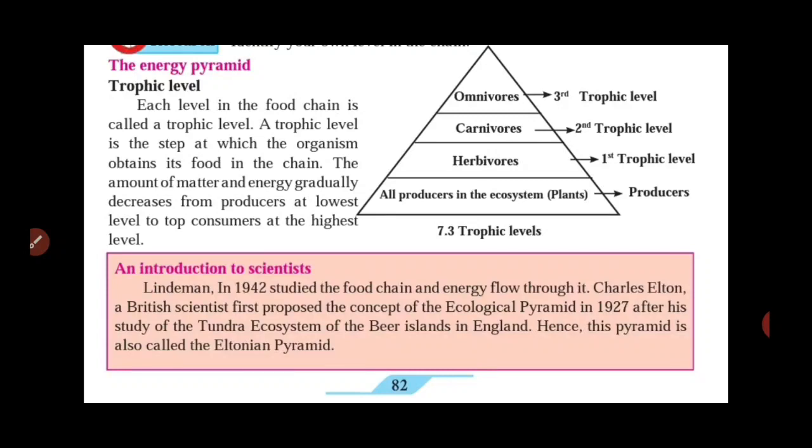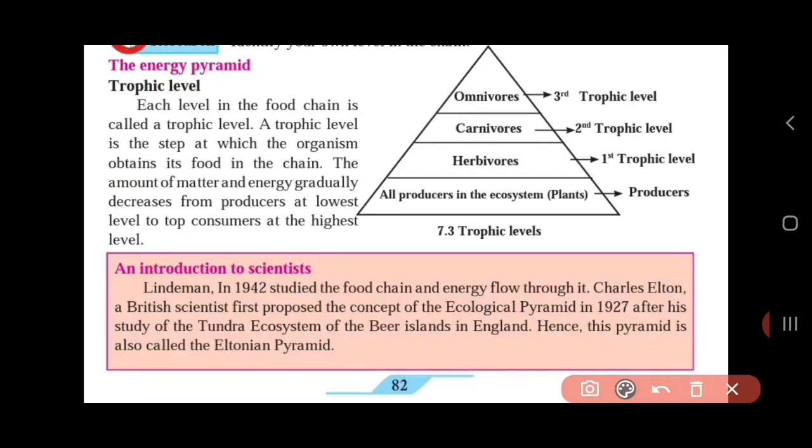Each level in this food chain is called as trophic level. A trophic level is the step at which the organism obtains its food in the chain. The amount of matter and energy gradually decreases from producers at lowest level to top consumers at the highest level.